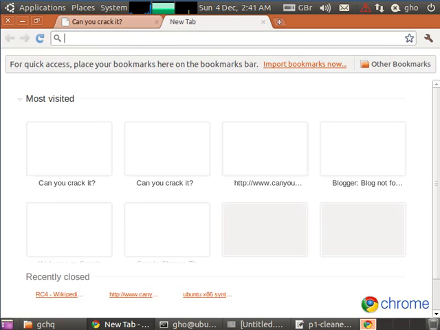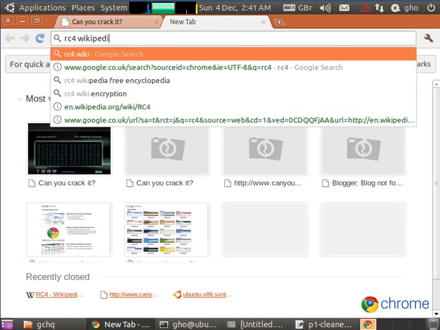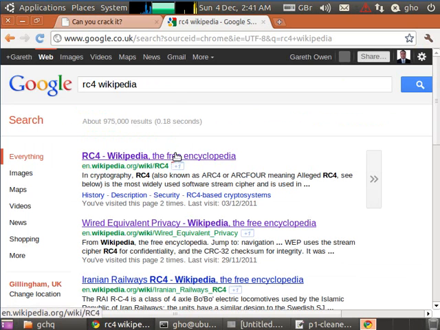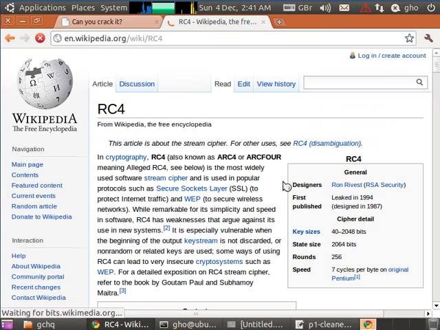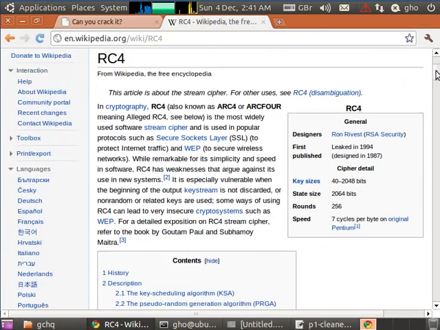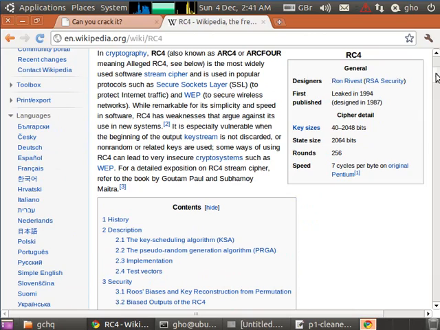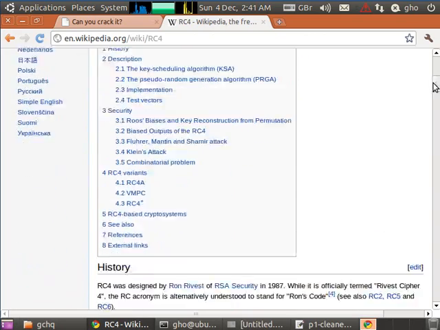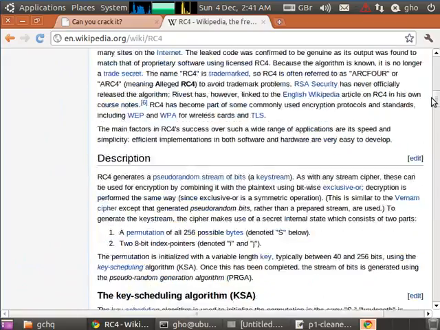If we go onto Wikipedia and look at the RC4 algorithm, RC4 is what we call a stream cipher. It produces a stream of numbers, and we XOR our data with this stream to produce the cipher text.